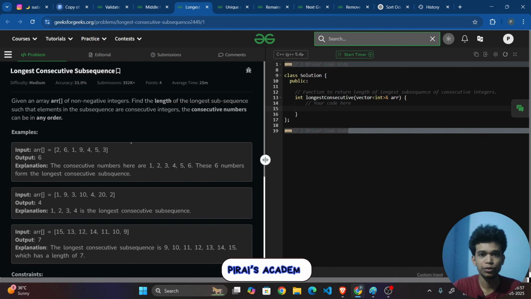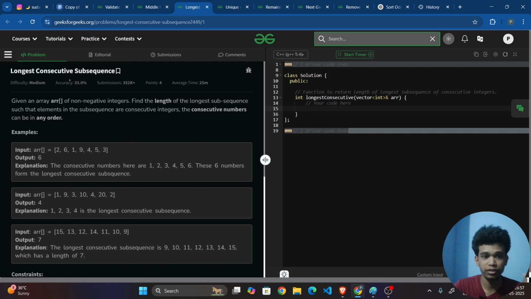In this series of Zoho interview questions, today we are going to see a question called longest consecutive subsequence. Given an array of non-negative integers, find the length of the longest subsequence such that the elements in the subsequence are consecutive integers. The consecutive numbers can be in any order.